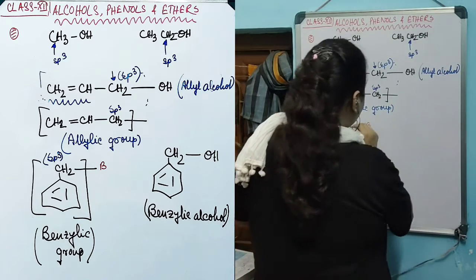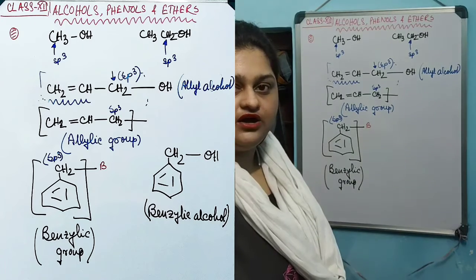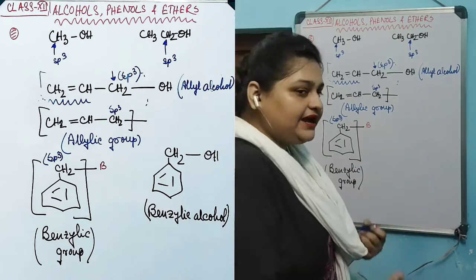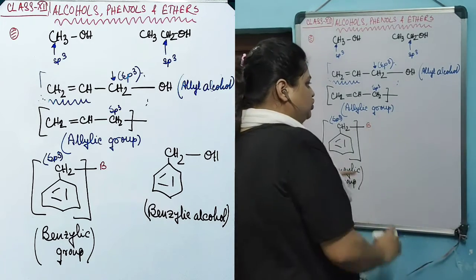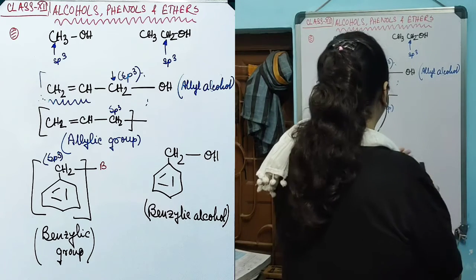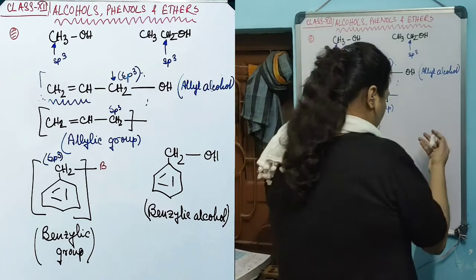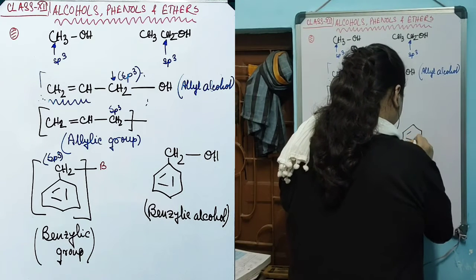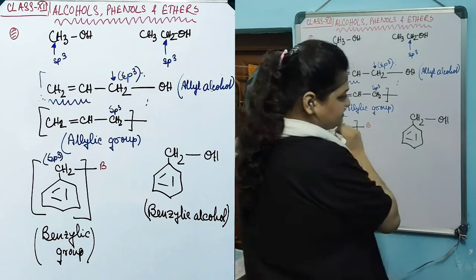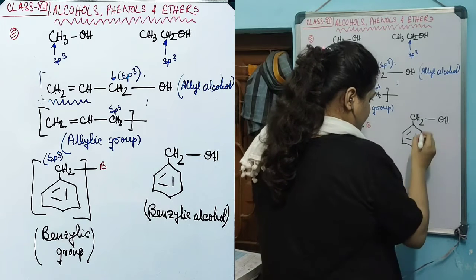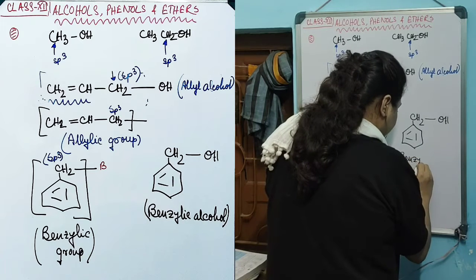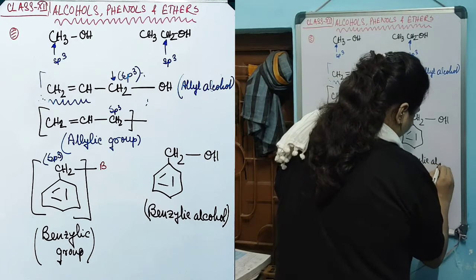Now if any functional group is placed in this position, we will find the benzylic compound of that particular functional group. Like in this particular case, if I place a hydroxyl group in the place of functional group B, we will get the compound C6H5-CH2-OH. This compound is known as benzylic alcohol.